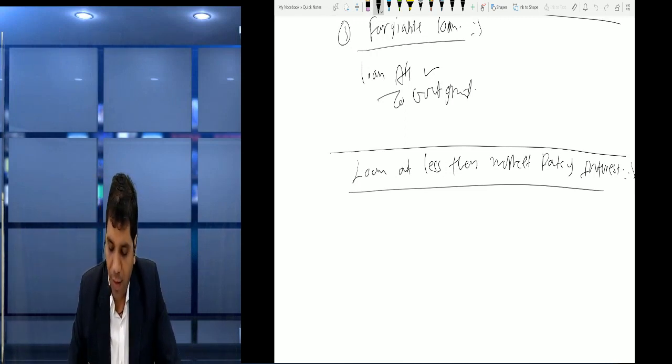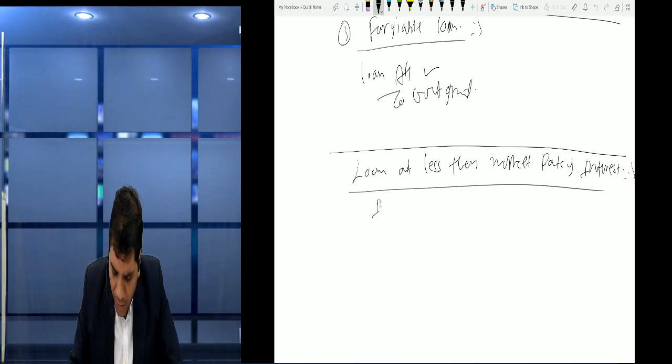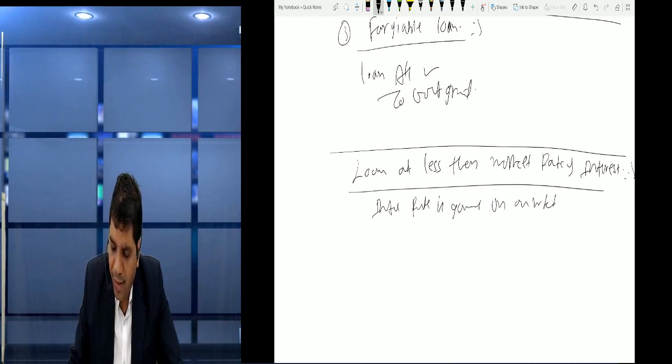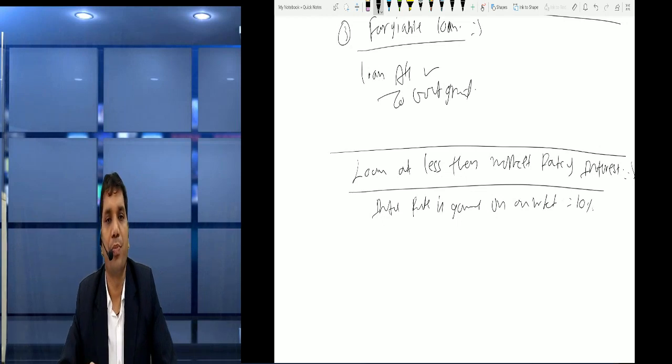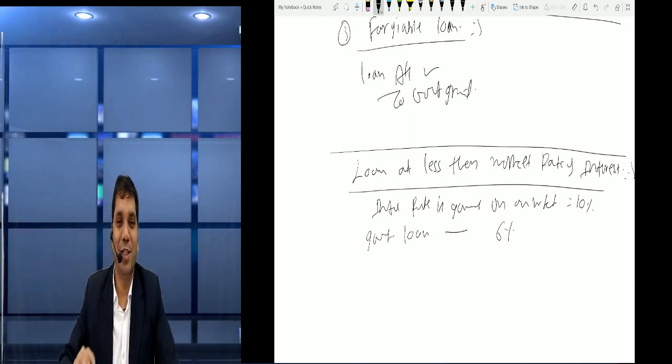Friends, suppose the market interest rate is going on, for example, 10%, but government has given a loan at the rate of 6%. It's possible?